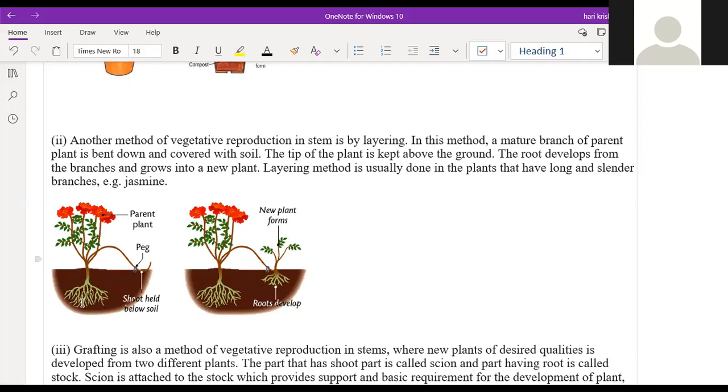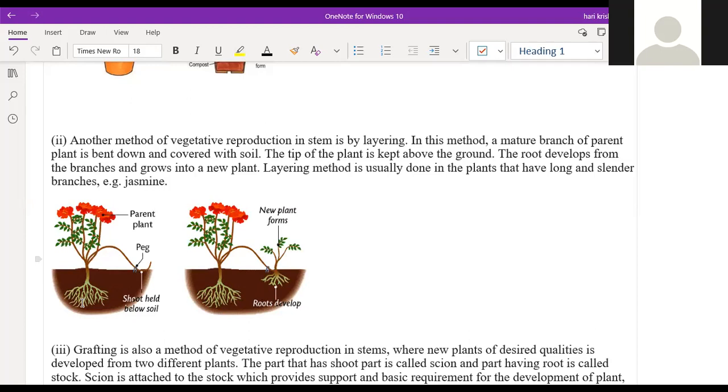That's good. So wherever the mature branch is there for the plant, we'll remove all the leaves and keep that branch in another part of the soil. So what will happen after some days? The roots will develop below that branch inside the soil. Again, it will grow as a new plant, which is explained clearly in the diagram, right? Any doubts in that? No, sir.